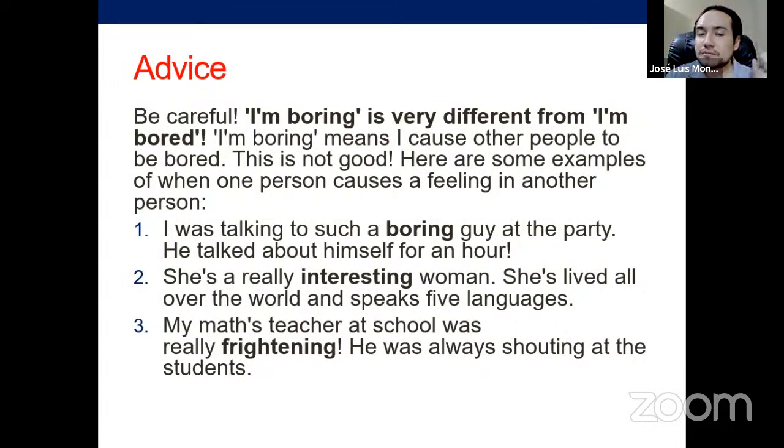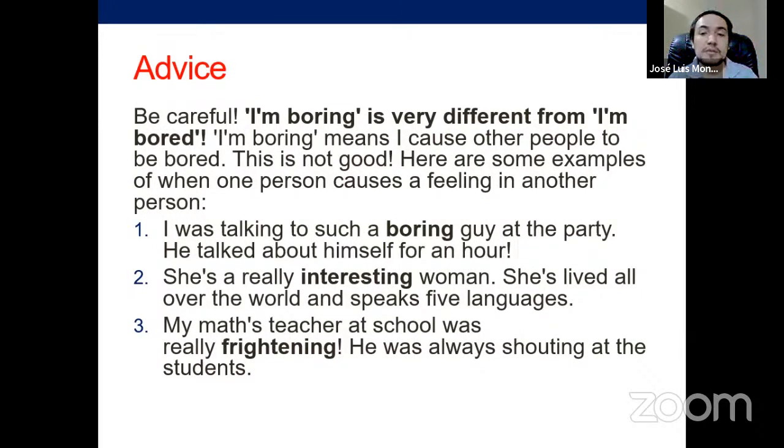And the examples are: I was talking to such a boring guy at the party. He talked about himself for an hour. That's why this person believed the guy was boring, because he produced that feeling in her, perhaps, or him, I don't know. Then: she's a really interesting woman. She's lived all over the world and speaks 5 languages. Those characteristics make her interesting.